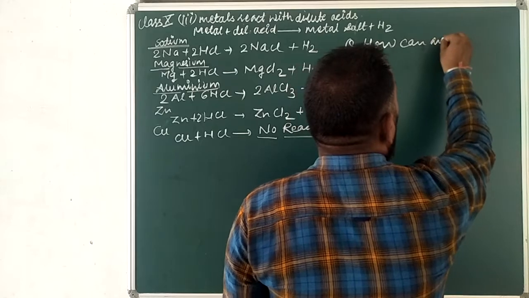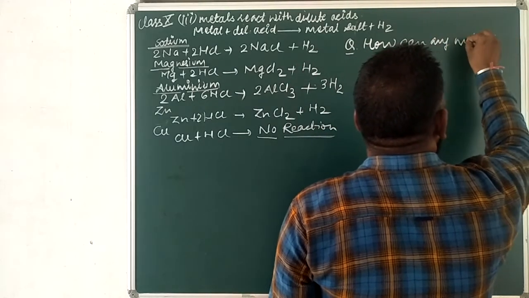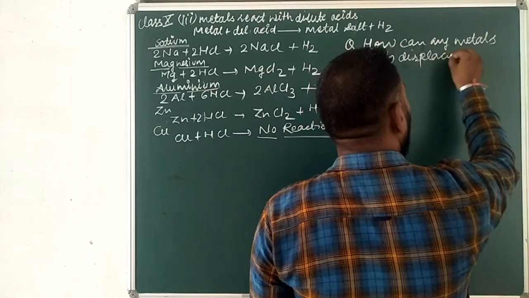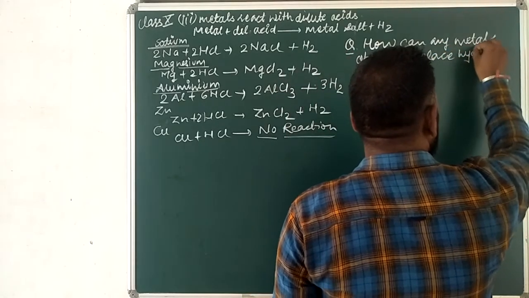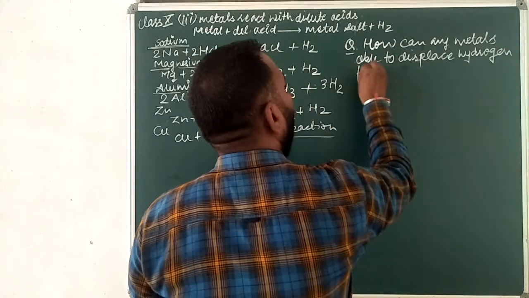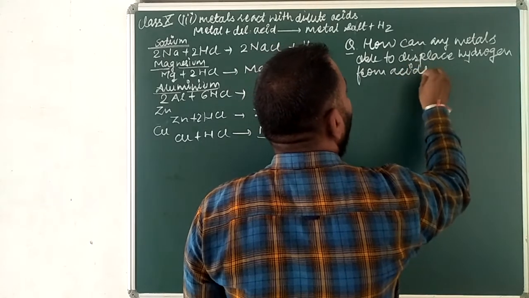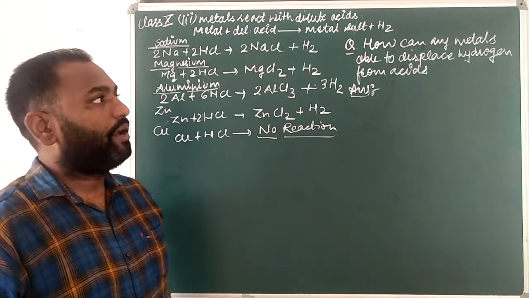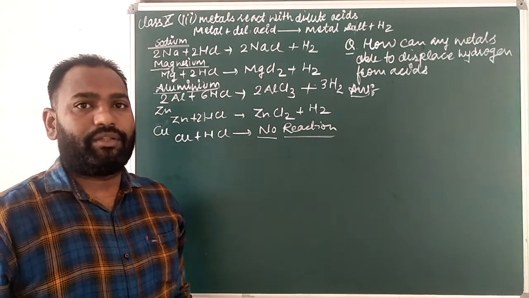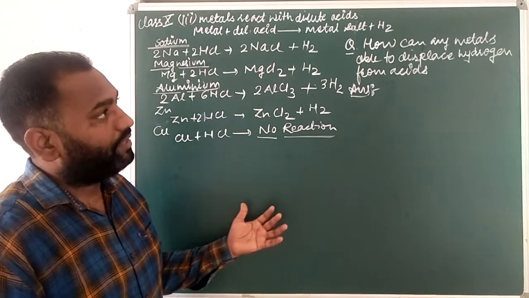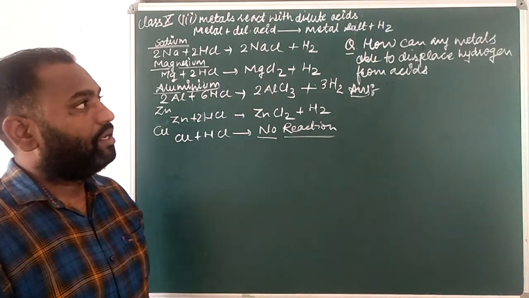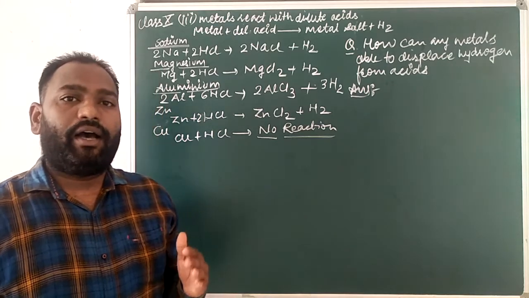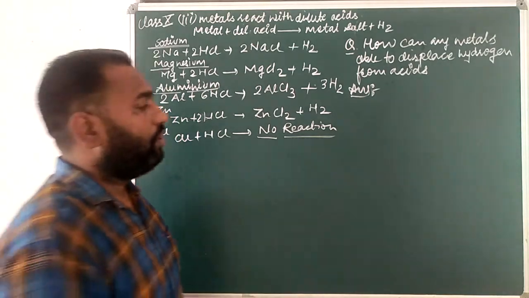So our question is: how can any metals displace hydrogen from acids? I hope you are understanding the nature of this question. What is the category on the basis of which any metal is able to displace hydrogen from acids? The metals which can displace hydrogen are higher in the reactivity series than hydrogen. So look at the answer.